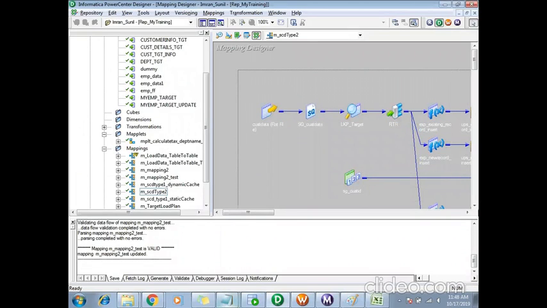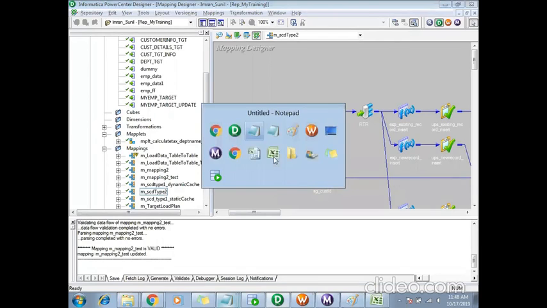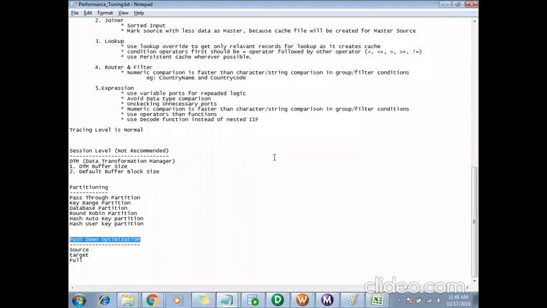Informatica will try to create a SQL query for all these transformations, instead of executing the logic itself, and that SQL query will be fired to the database. In such cases, it will improve the performance, but it has its own restrictions. I can't use this optimization if I use a few transformations. So again, this is not really used in real time also. These two things we will see again.